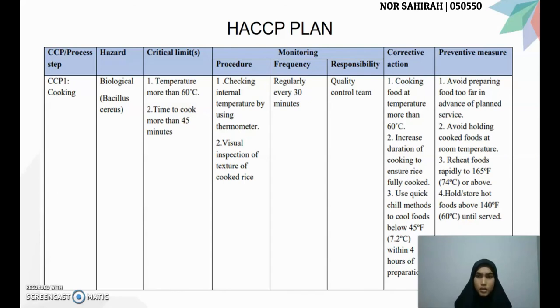The corrective actions that can be taken are cooking food at temperature more than 60 degrees Celsius, increasing duration of cooking to ensure rice is fully cooked, and using quick chilling method to cool foods below 45 degrees Fahrenheit within 4 hours of preparation. Preventive measures that can be taken are avoiding preparing food too far in advance of planned service, avoiding holding cooked food at room temperature, reheating foods rapidly to 165 degrees Fahrenheit or above, and holding or storing hot food above 150 degrees Fahrenheit until served.